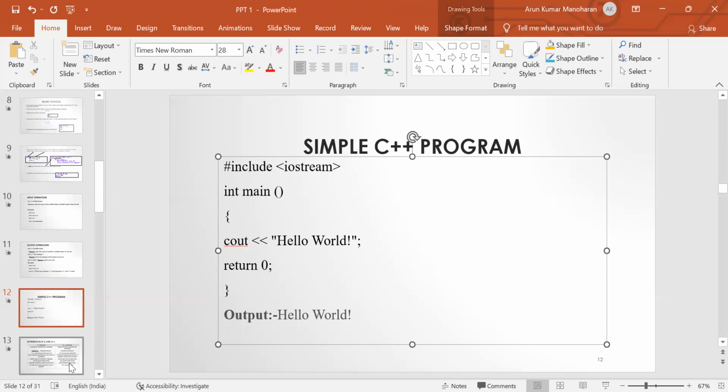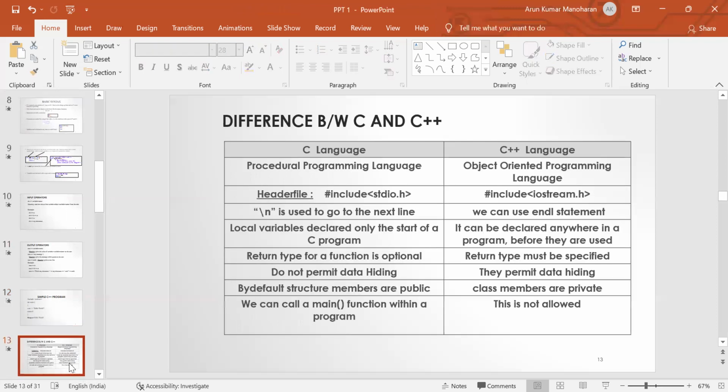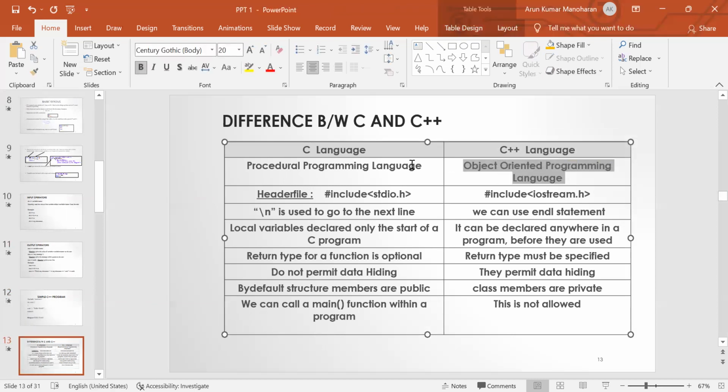Next we are going to discuss the difference between C and C++ programming language. The C language is a procedure-oriented, or structure-oriented, programming language, whereas C++ is an object-oriented programming language. In C language, we use the header file include stdio.h, where stdio means standard input output. Whereas in C++, we include iostream, that is, input output stream.